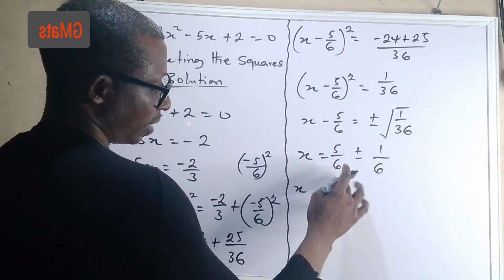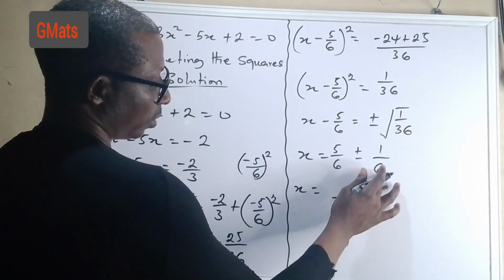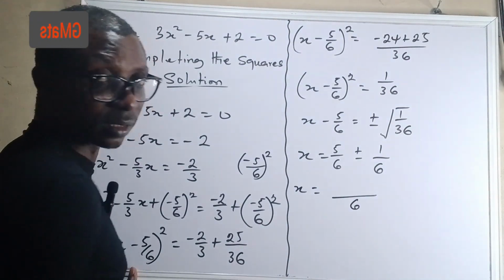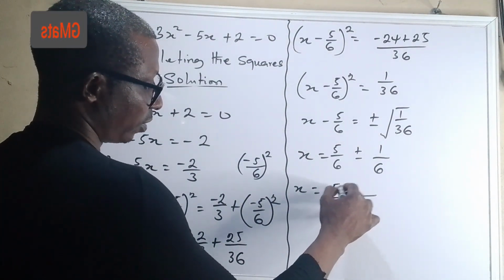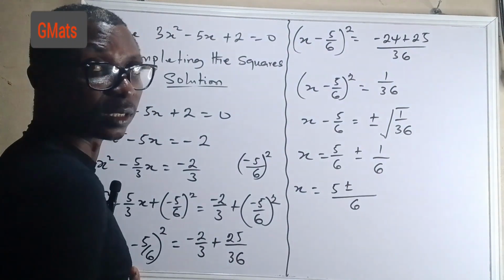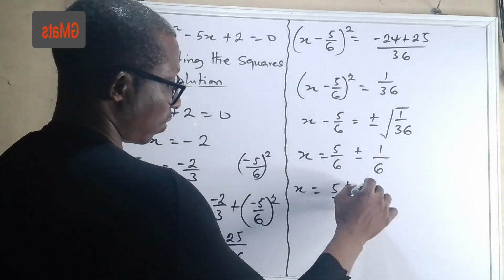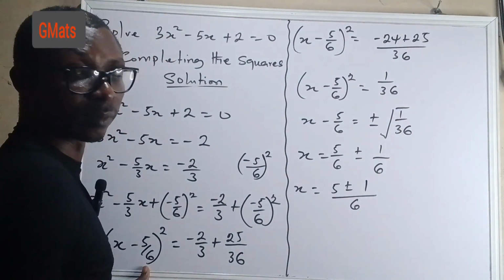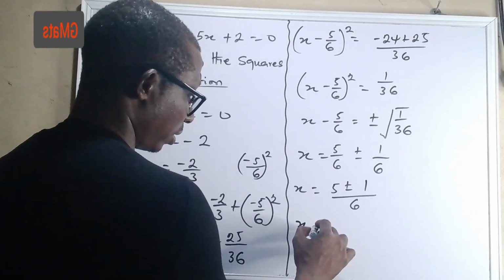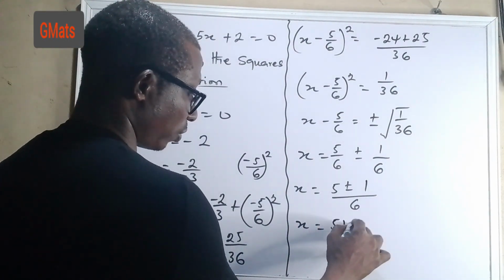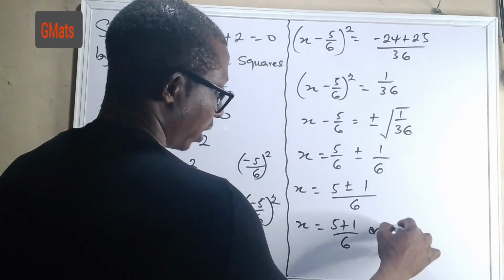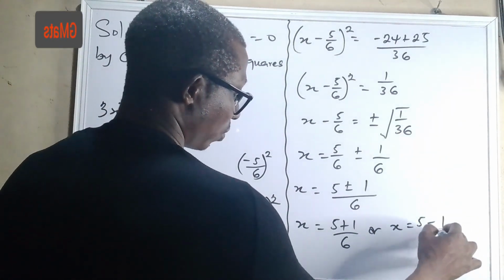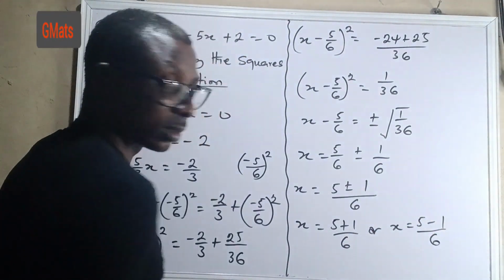Okay, now find the LCM of this. So the LCM of 6 and 6 is 6. So 6 goes in 6 once. 1 times 5, 5, plus or minus, 6 goes in 6, that's 1 times 1. We have 1. Alright, so x = (5 + 1)/6, or x = (5 - 1)/6.